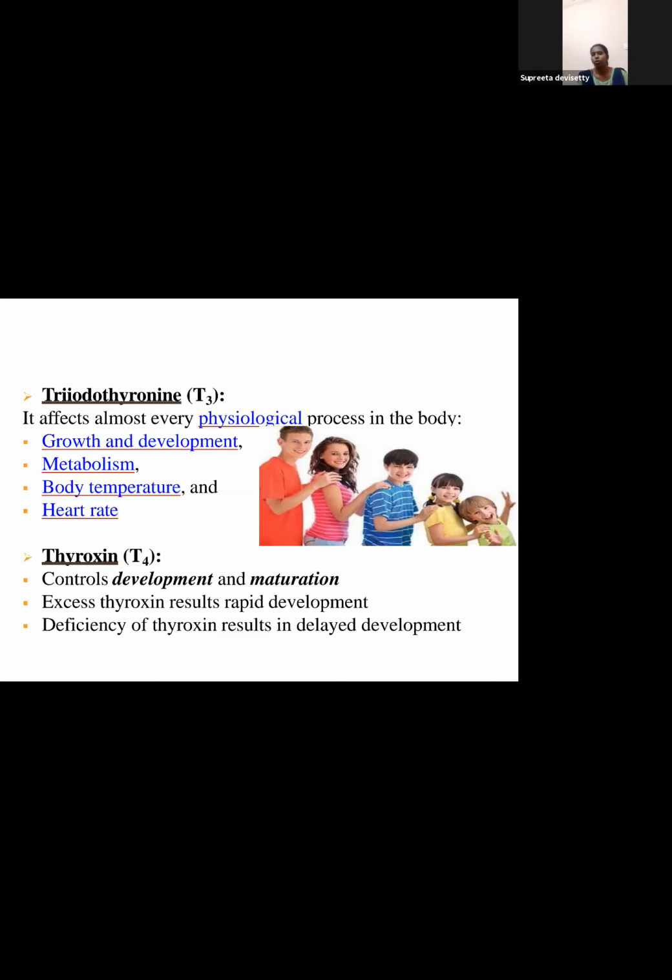Physiology is the normal functioning. So the triiodothyronine or the T3 has an impact on almost all the physiological processes, on all the normal functioning of the body. What does it do? Growth and development, metabolism, it helps in the digestion, body temperature and heart rate. These are very few. It has many other things. T4, tetraiodothyronine or the thyroxine, controls development and maturation. Excess thyroxine releases rapid development. So there is the abnormal growth. Deficiency of thyroxine results in delayed development.